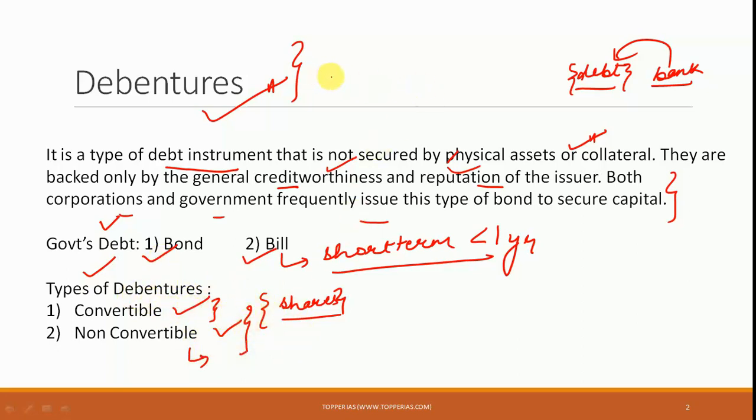Another difference that you should know between debentures and shares is that in shares the lender gets some profit. If there is a profit on the share, he is going to get that money. But in debentures, compulsory money is given to the lender, that is, an interest rate is given. So that is one major difference between debentures and shares.